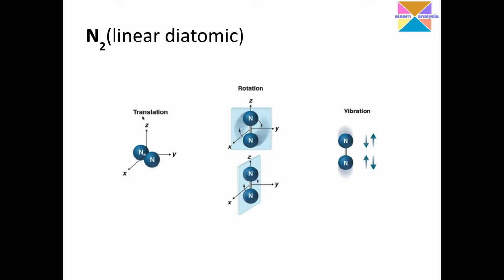If I go with the translational motion, this nitrogen, which is a diatomic molecule attached by a single bond, may move in the z-axis, the y-axis, or the x-axis. So it has 3 degrees of freedom. Any molecule as a whole has 3 translational degrees of freedom. Coming to the rotational, since it is linear, 2 rotational motions are possible. So it is a diatom.